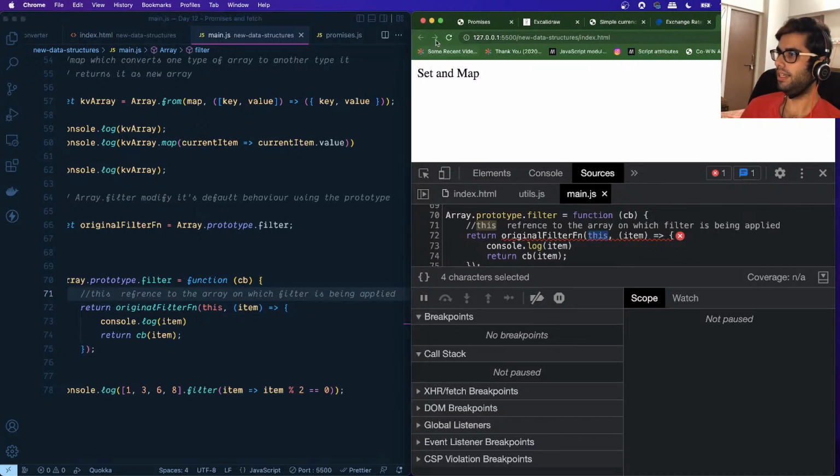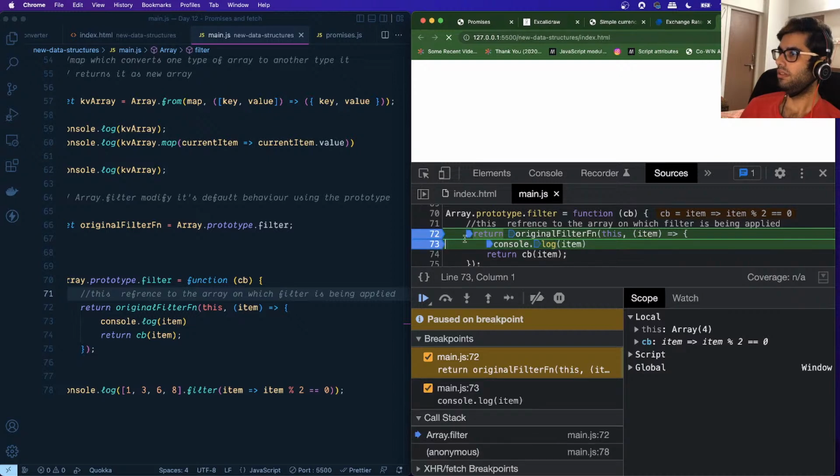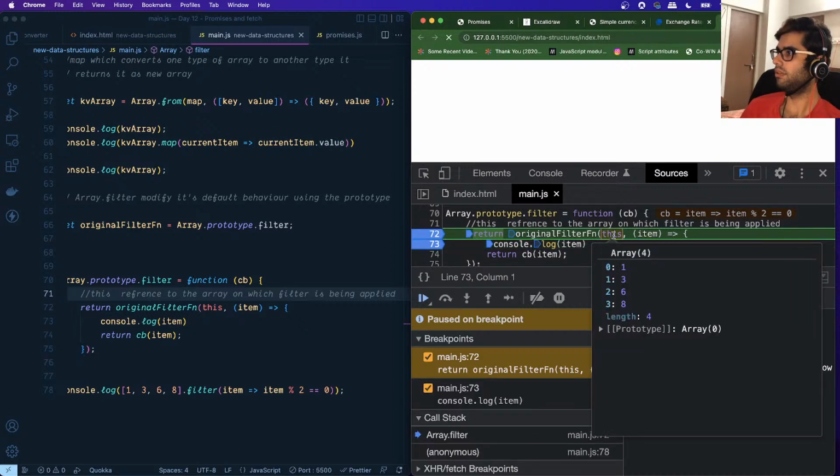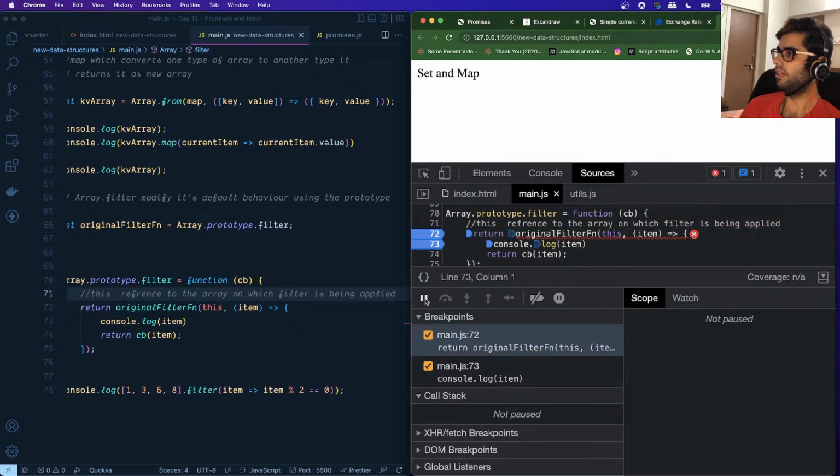Let's add a breakpoint over here. As we looked over here, this is the entire set of items. Let's go ahead.